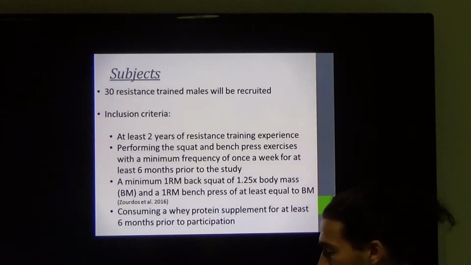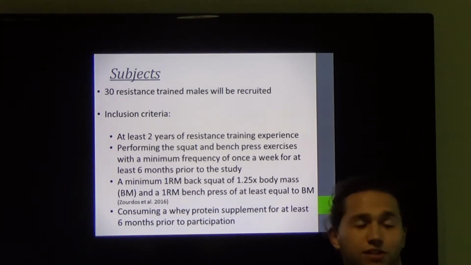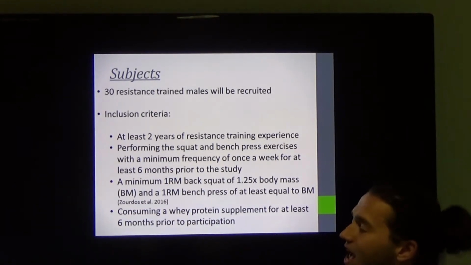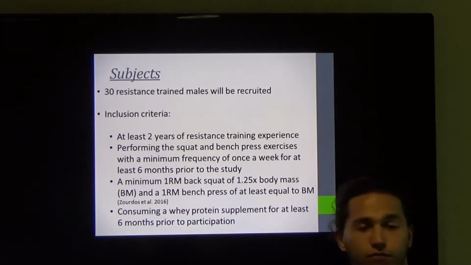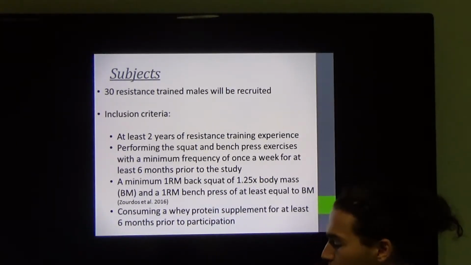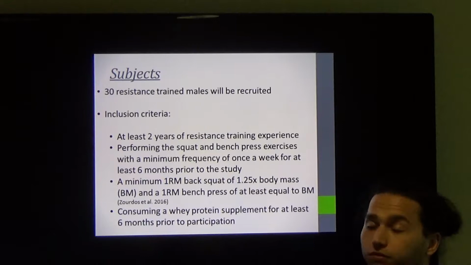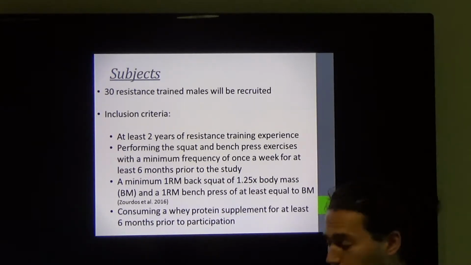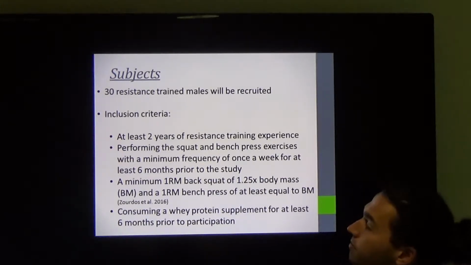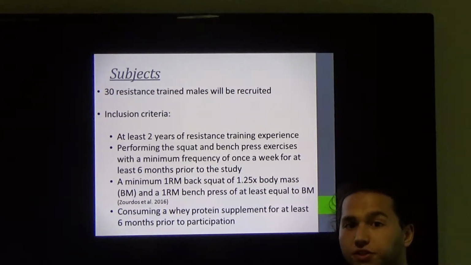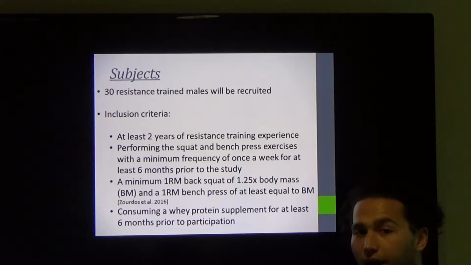So the methods. Subjects. We're looking to recruit at least 30 resistance-trained males, and we have inclusion criteria for these individuals. First, we are asking that they at least have 2 years of existing resistance training experience. They also should be performing the squat and bench press exercise with a minimum frequency of once a week for at least 6 months prior to the study.